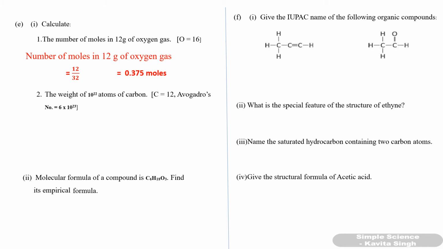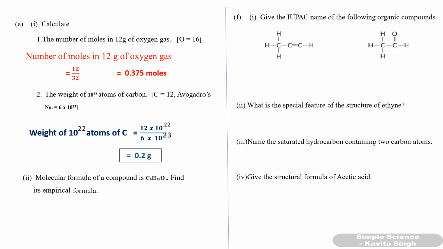Second part of this question, you have to calculate the weight of 10 to the power 22 atoms of carbon. Okay. Carbon atom, the atomic mass is 12. Avogadro's number is 6 into 10 to the power 23. So how will you calculate the weight of 10 to the power 22 atoms of carbon 12? So the weight of 10 to the power 22 atoms of carbon 12 will be equal to 12 upon 6 into 10 to the power 23, into 10 to the power 22. Okay. So that you will get as 0.2 gram.